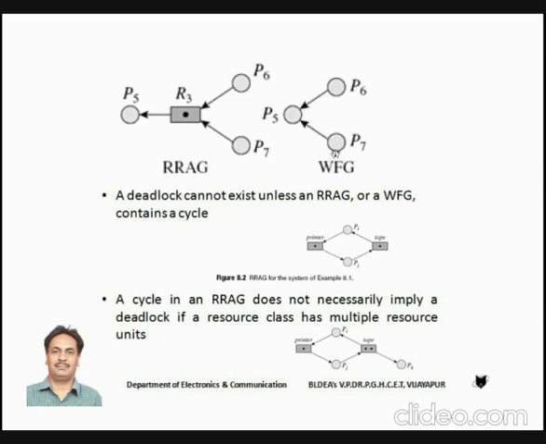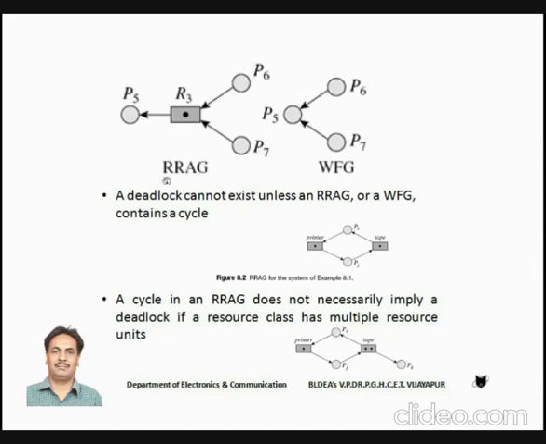In the wait for graph we use only circles, which indicate processes, and only edges. The relationship between the edges indicates how the resource allocation has taken place and which process is waiting for which resource. So the meaning of this diagram is that P5 has acquired some resource. Processes P6 and P7 are waiting for the resource which is acquired by process P5, right?